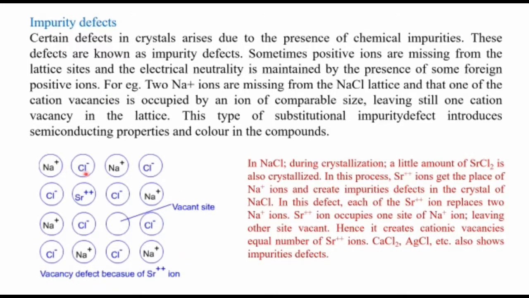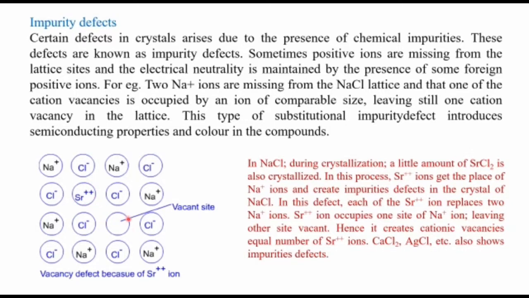So Na+ Cl-, Na+ Cl-, like this. So here one Na+ is missing from here. One Na+ is missing and that will be balanced by a strontium ion in the crystal lattice. This type of defect is known as impurity defect. So here what will happen? From the sodium chloride crystal, two cations will be missing, one Na+ from here and one Na+ from here. Two cations are missing and one position will be occupied by the foreign atom. So here strontium 2+ is there.